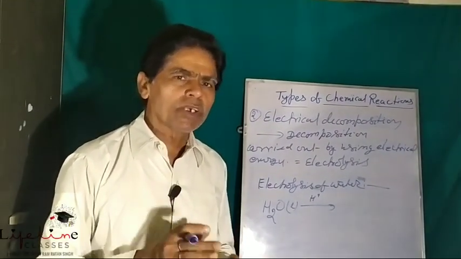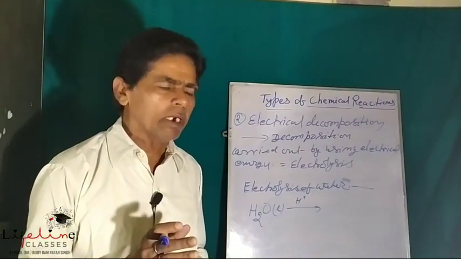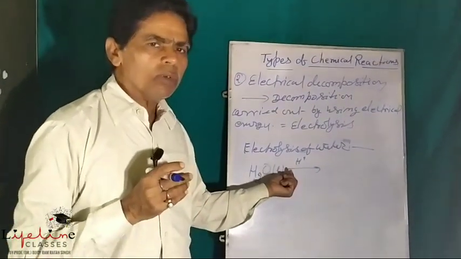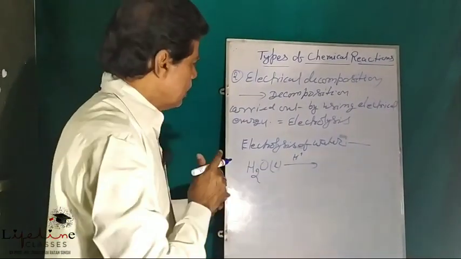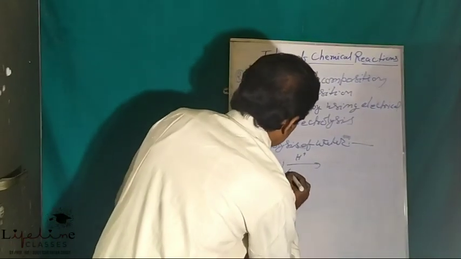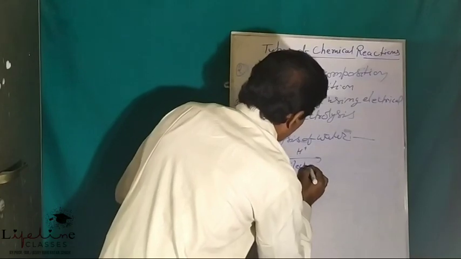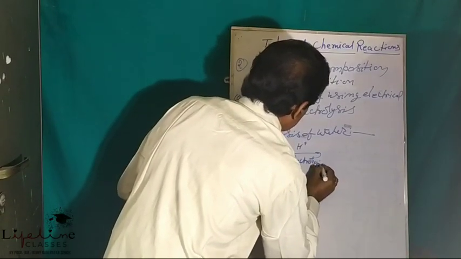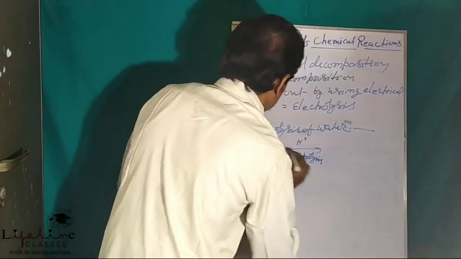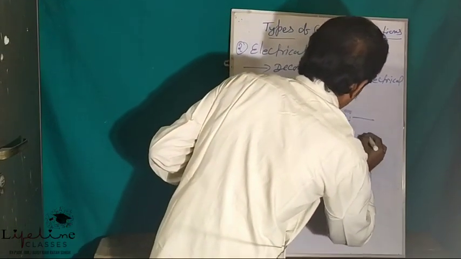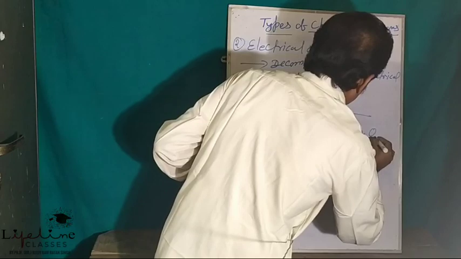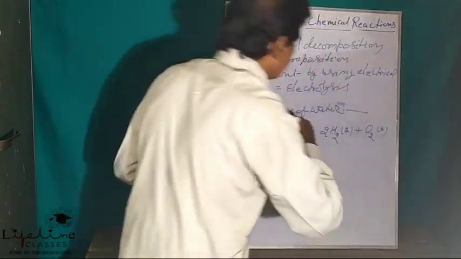So in order to increase the conductivity of the solution, a few drops of sulfuric acid are added to this water. Then with electrical energy, this water is decomposed into 2H2 gas plus O2 gas.